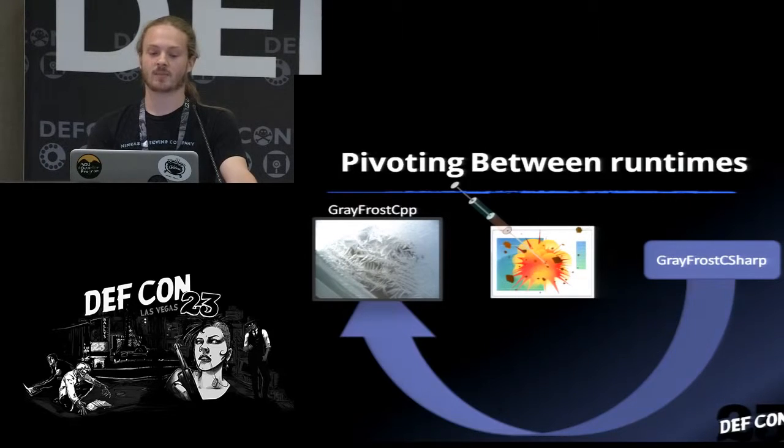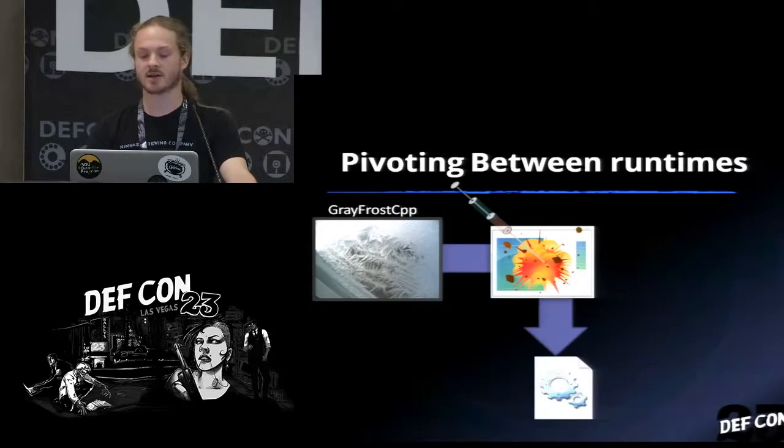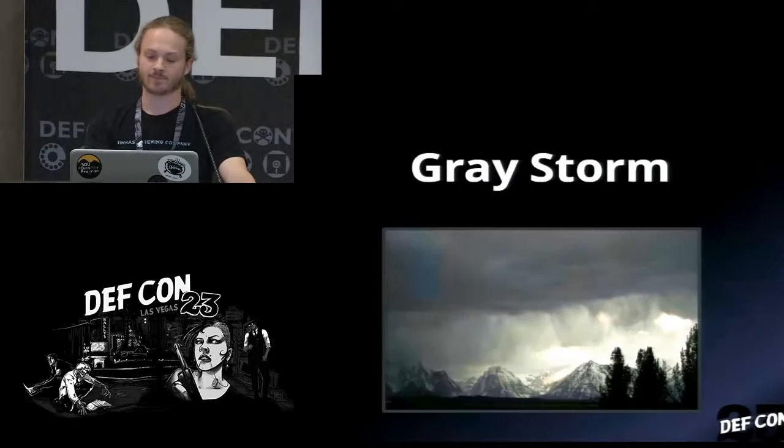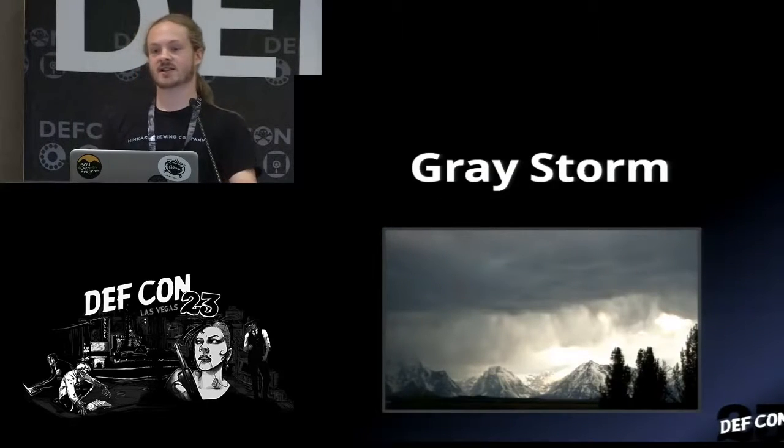So GrayFrost C# comes back into GrayFrost C++. We pivot down into MSCorEE, do a little bit of cleanup, and then fire our GrayFrost C# once again in the proper version of the CLR. So that's GrayFrost in a nutshell.